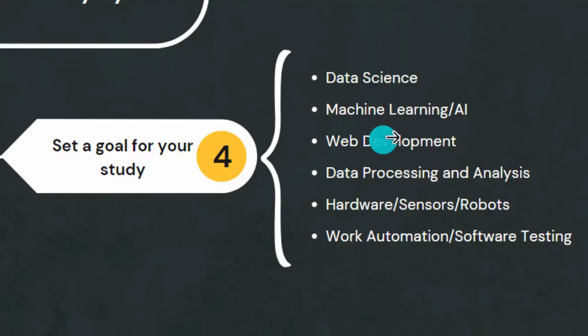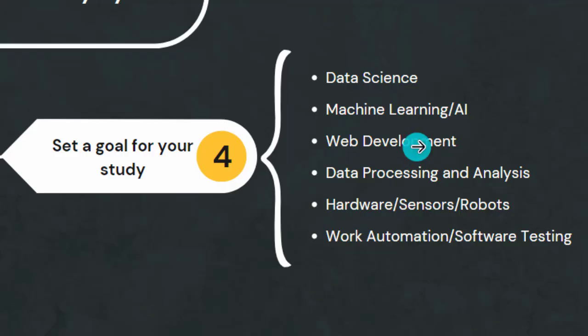So for web development, if you want to use Python for web development, that means you need to stop for a little bit and start again with HTML, CSS, and a little bit of JavaScript, because you'll need them just a little bit. You need to start with JavaScript, only the basics, so that you can understand, because web development without JavaScript is kind of impossible.